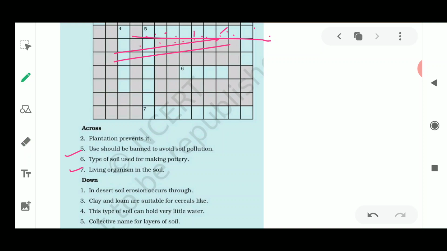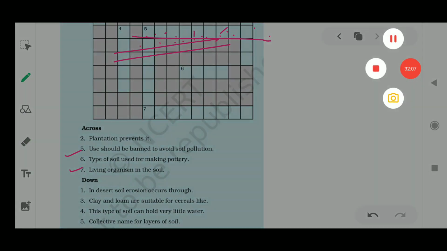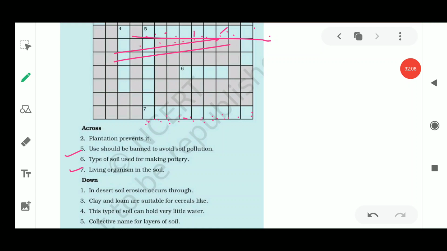Fine. Next, the living organism that lives in the soil is the earthworm. Okay, earthworm will be the right answer.